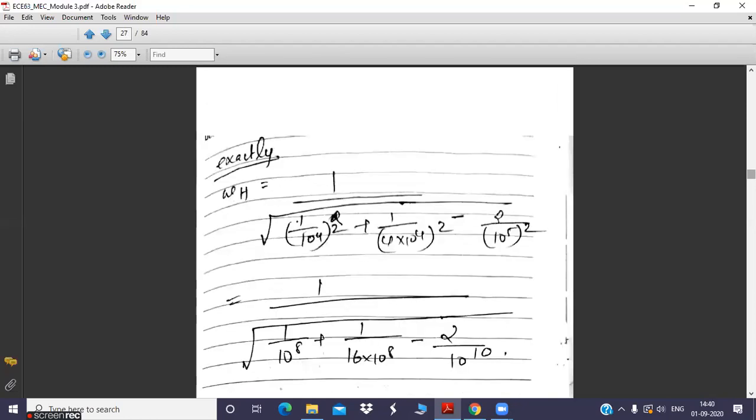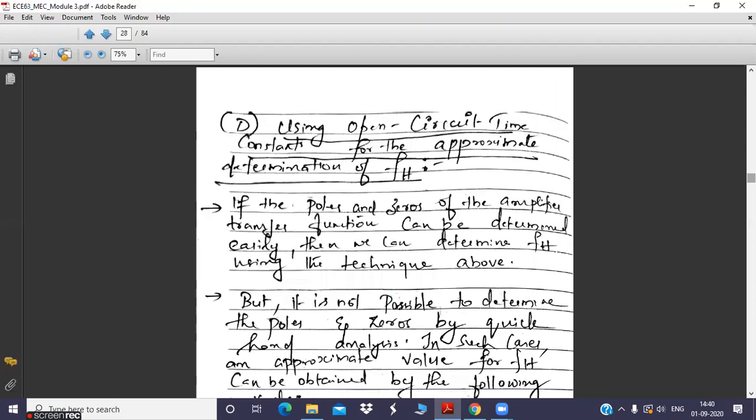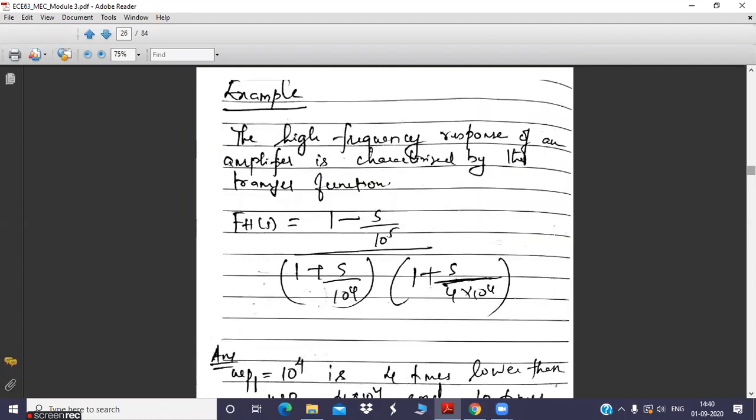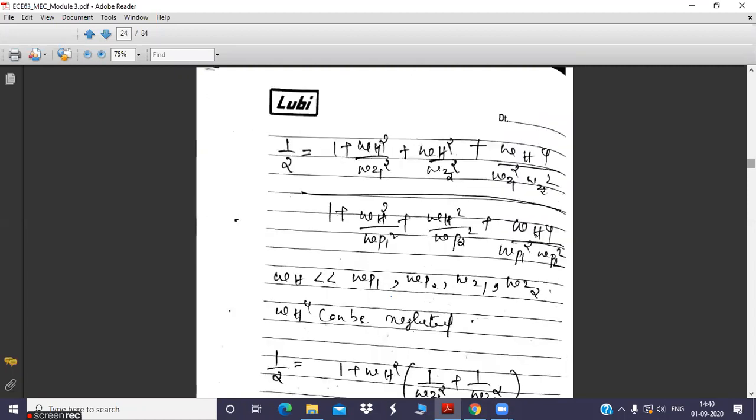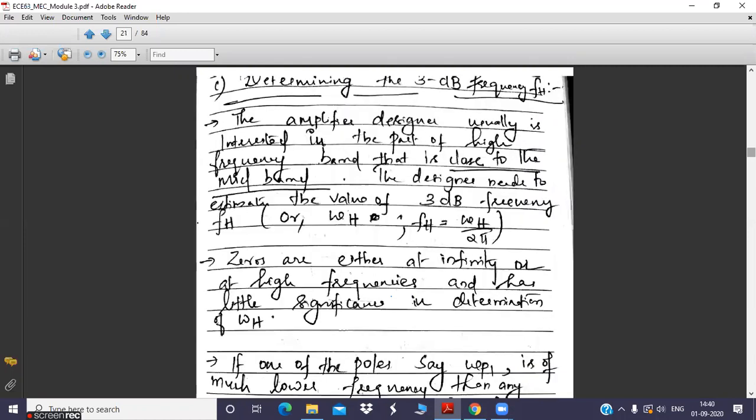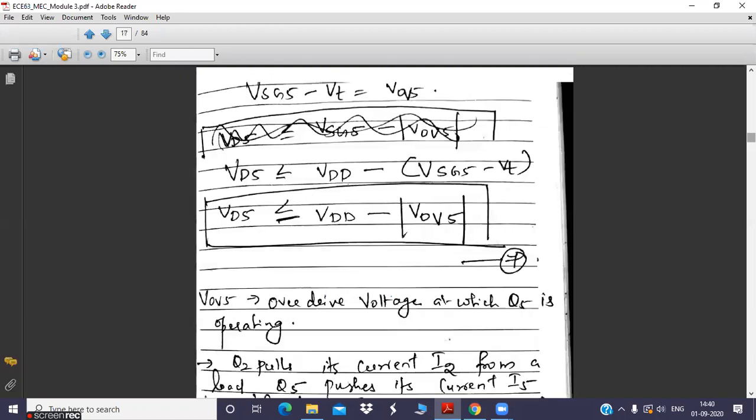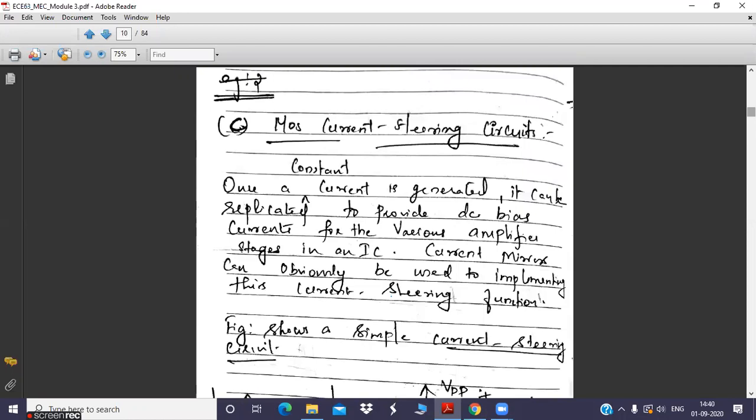Okay. Any doubts? This is a very important part, whatever I have taught today. So you just go through the notes and the video recordings once. Okay, so this is how the approximate and exact analysis of cutoff frequency of an amplifier is done. So that is all for today.